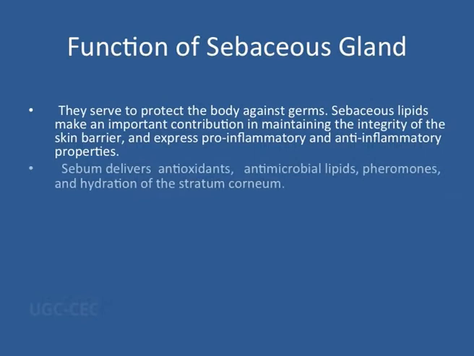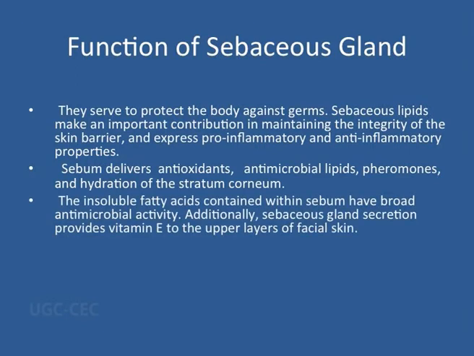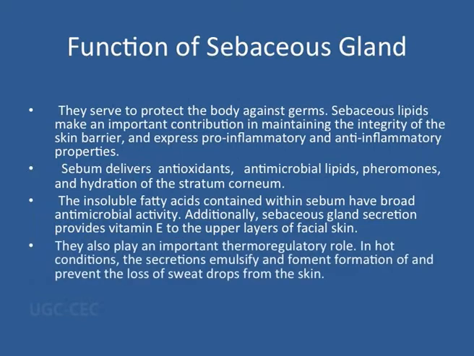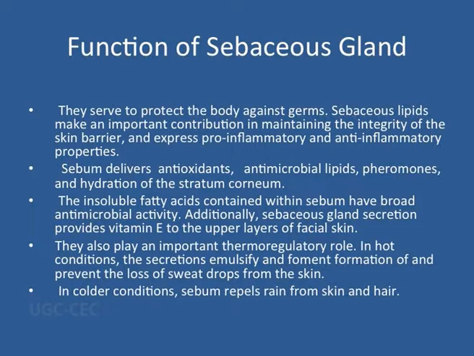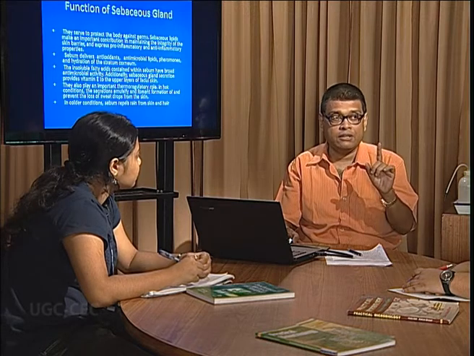Sebum, this is the sebaceous gland under the microscope, and it protects against germs, it will act as a barrier. Similarly, it delivers different antioxidant or antimicrobial lipids or even hormones like pheromone. Similarly, it will contain some different fatty acids which will give the characteristic odor, and they also provide vitamin E to the upper layers of the skin. Similarly, they have important thermoregulatory function, and of course they can make the skin waterproof. So there are different functions, and of course the most important function in this context is that it will protect from bacterial infection to some extent.